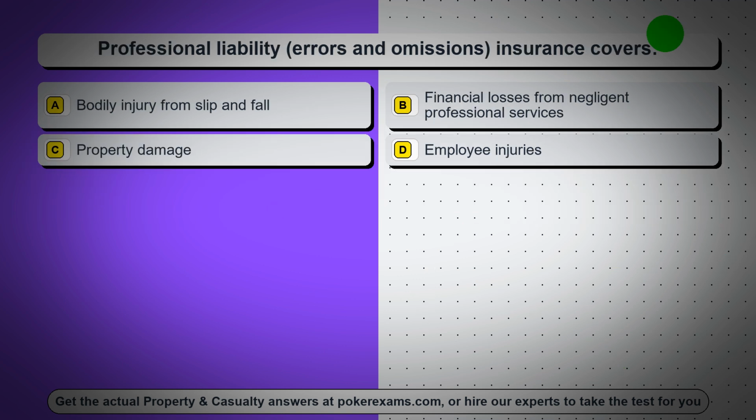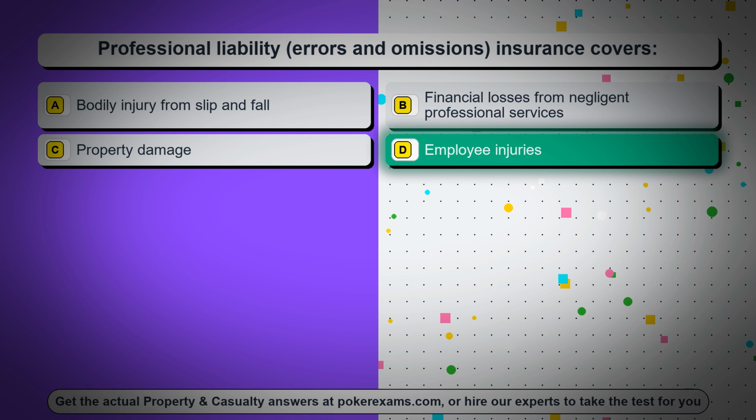Question 8. Professional liability, errors and omissions, insurance covers: option A, bodily injury from slip and fall. Option B, financial losses from negligent professional services. Option C, property damage. Option D, employee injuries. The correct answer is option D, employee injuries.